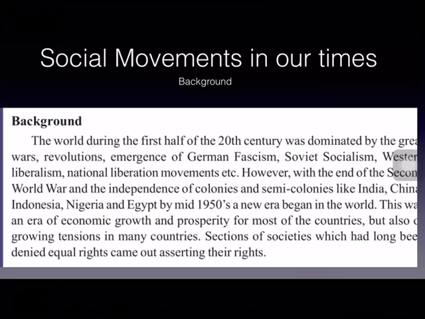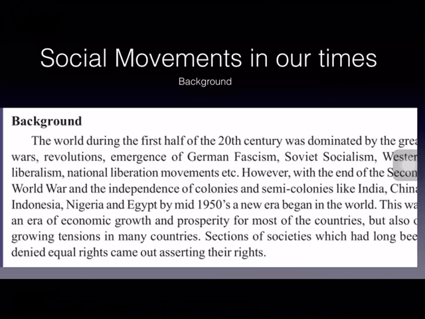For all these countries which got independence newly from colonial rule, they concentrated on economic growth and economic development of the country. But at the same time, many sections of the societies which were discriminated, which were denied equal rights and equal justice along with the others, started movements to assert and demand their rights. On one side, these newly independent countries were trying to achieve economic growth and development. At the same time, some sections of the societies which were denied equal rights and justice came out demanding equal rights and equal justice through movements.